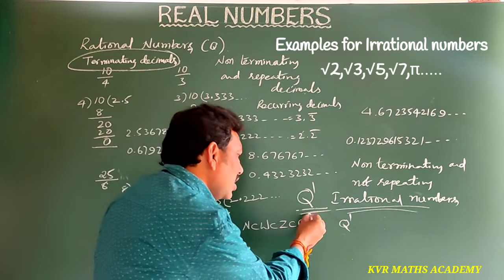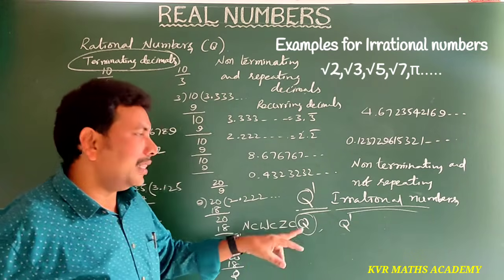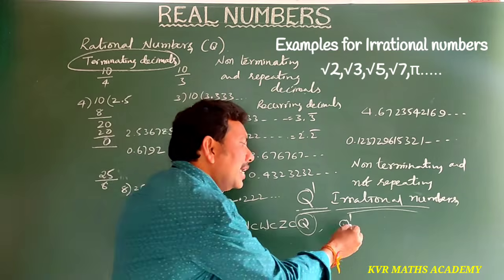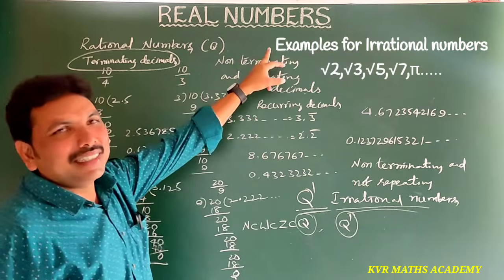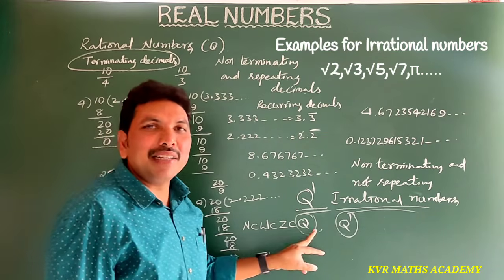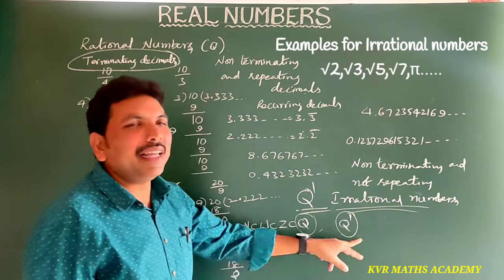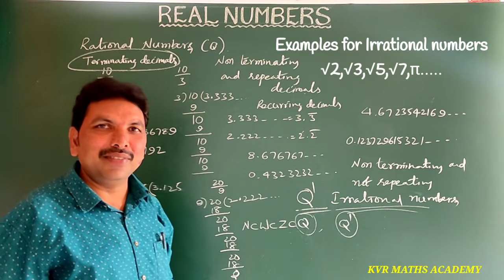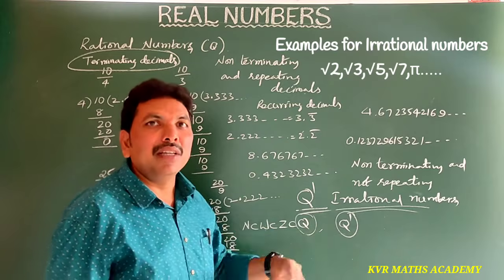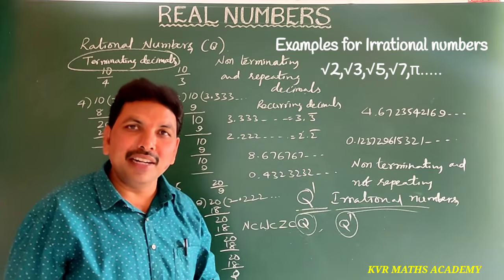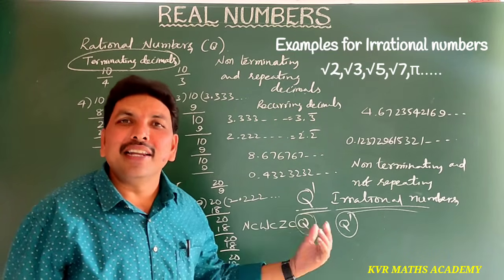Now, the rational numbers and irrational numbers together are called real numbers. Understood clearly? The combination of rational and irrational numbers is called real numbers.